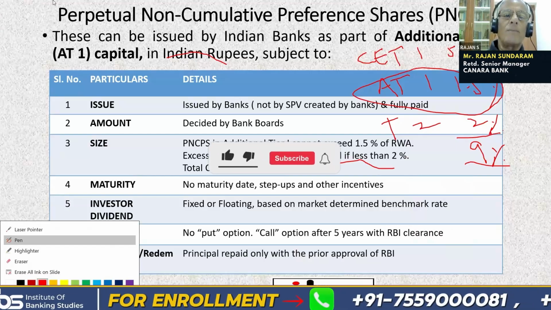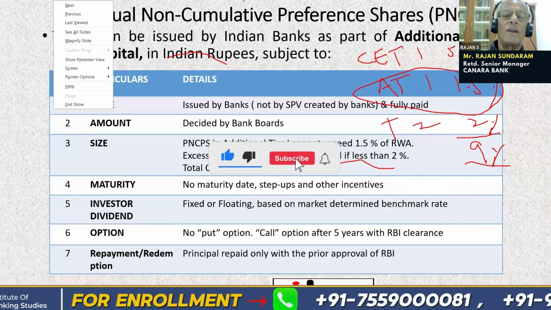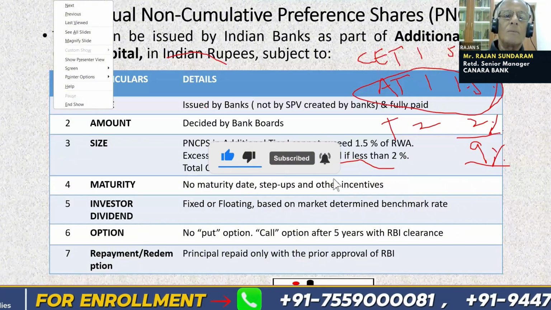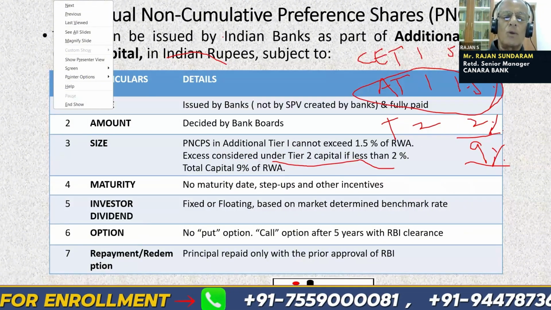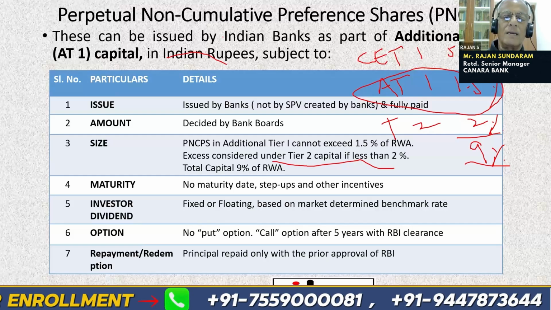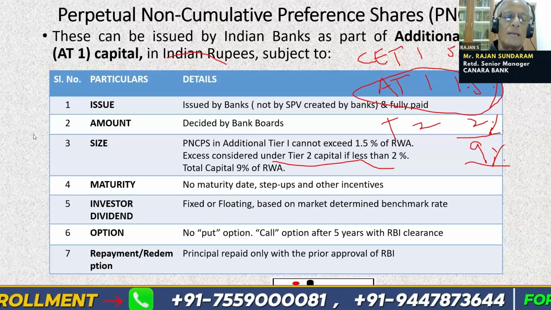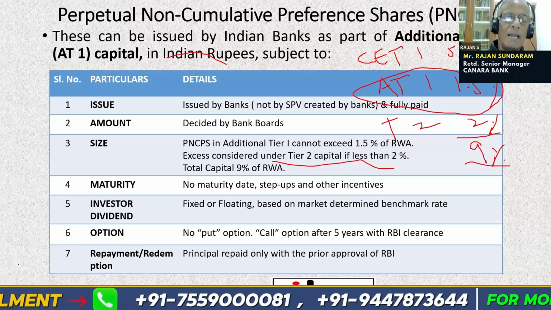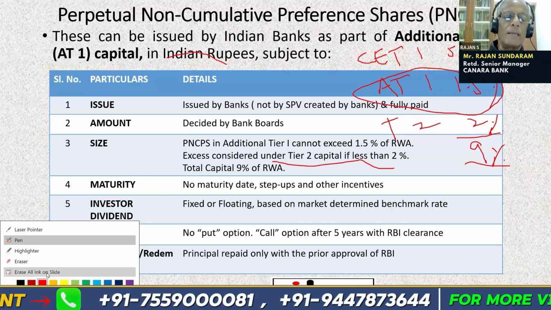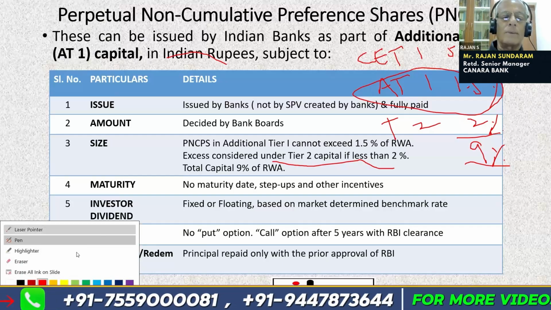Are you able to follow? 5.5% plus 1.5 plus 2, that is the maximum. So in case more than 1.5% of the risk-weighted asset is issued by a PNCPS, it can be issued, but it should not exceed 2% of the tier 2 capital.